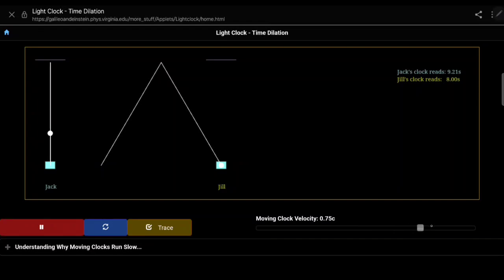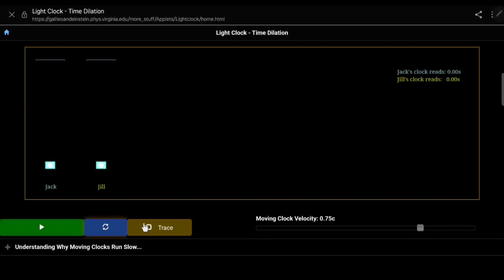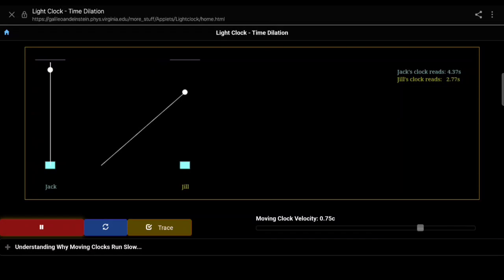We have increased it to around 0.75. Now the velocity with which Jill's car is moving is 3/4 of the speed of light. And now we run the simulation again. Let's see how it happens. Look, the time has further slowed down for Jill. See, time has slowed down so much for Jill. Let's finish the experiment first.